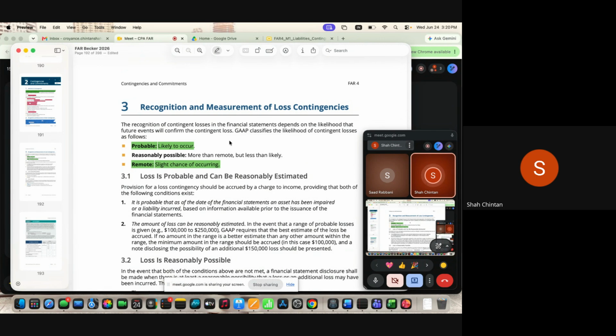Let's say you are very confident that you will defend your case. The customer is very confident that he will win. So both the teams are going neck to neck. You don't know what the court judgment will be. That means there is a reasonable possibility that you may win, you may lose. So you are in between, and only disclosure is required. So it's again falling from the same table.